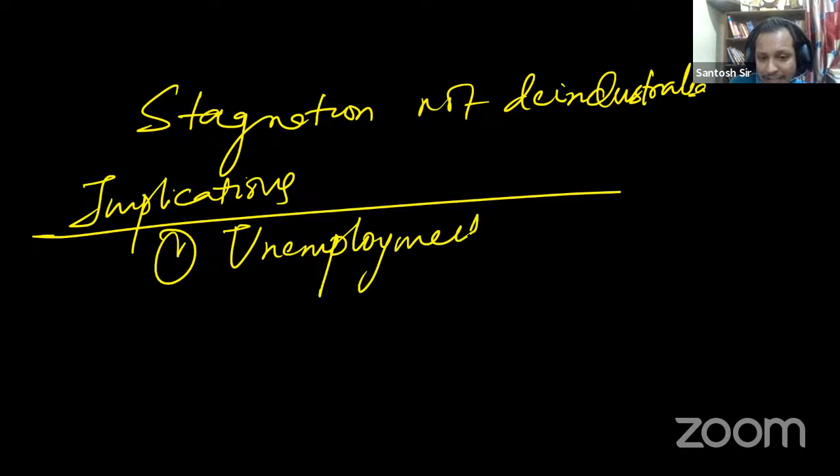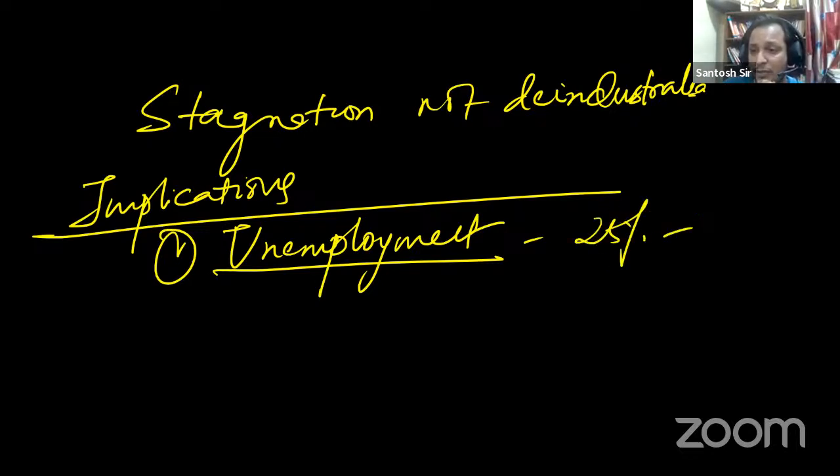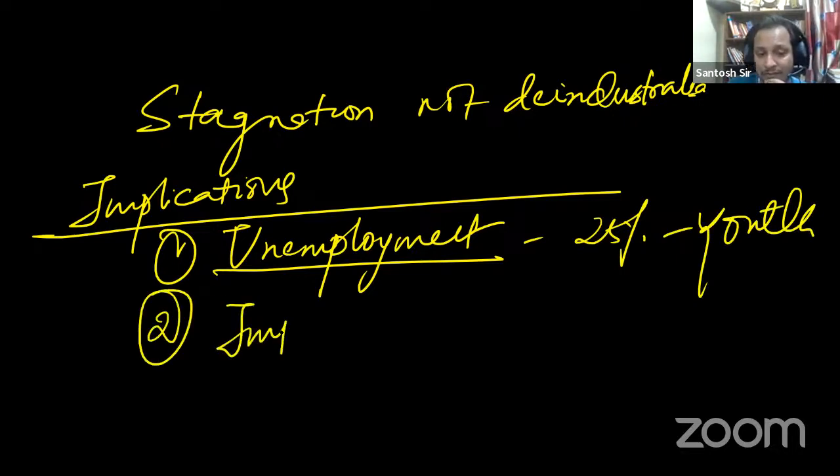Guys, it is the manufacturing sector which is a labor intensive sector, and because we are not able to grow manufacturing, on the other hand, the youth population is growing, so there is huge unemployment. Unemployment levels are more than 25% among youths. That is the first implication. Second implication, imports.